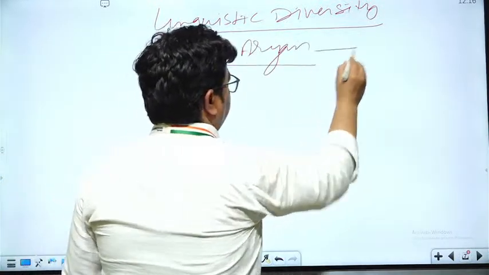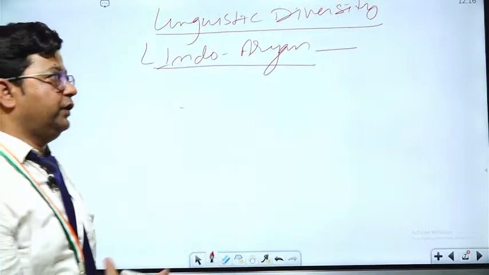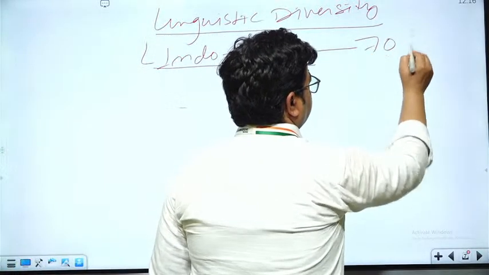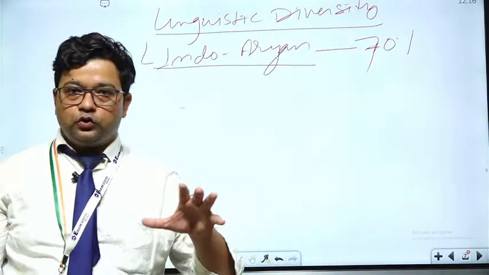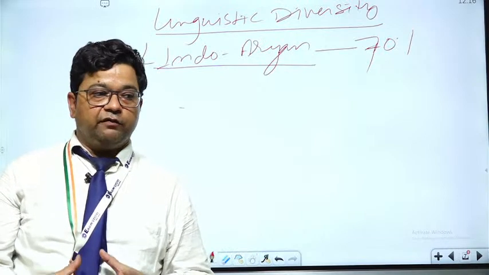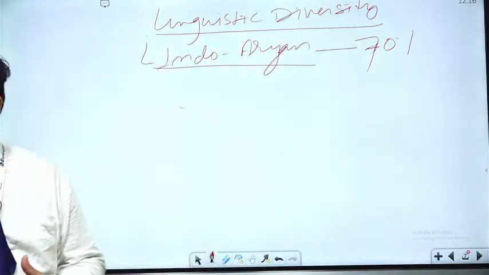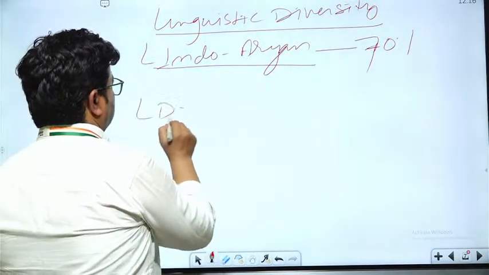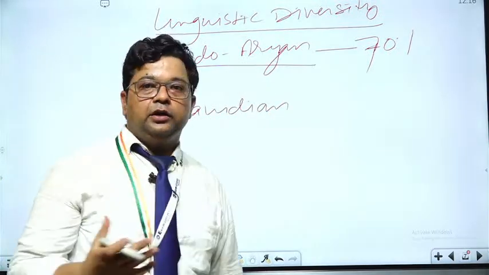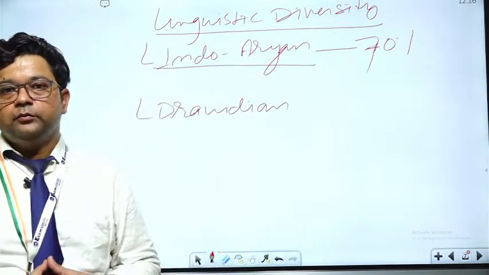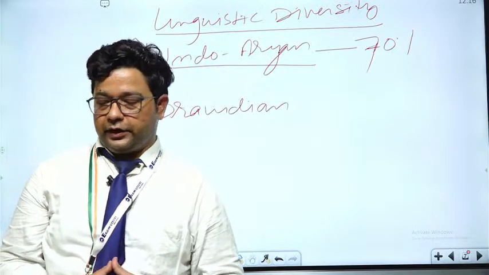The most spoken language family among Indians is Indo-Aryan, which is the largest, and we can say that around 70% of the population of India speaks an Indo-Aryan language. So this shows that we have a diverse kind of language in Indian society. Second is the Dravidian language, which is the second highest spoken, and the Dravidian languages are found in the lower part of our country, or the southern part.